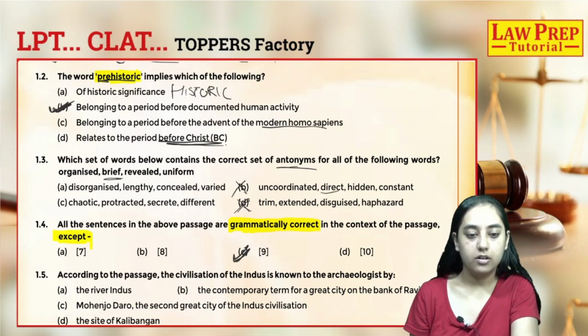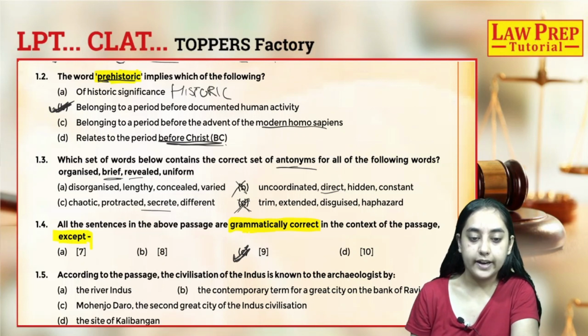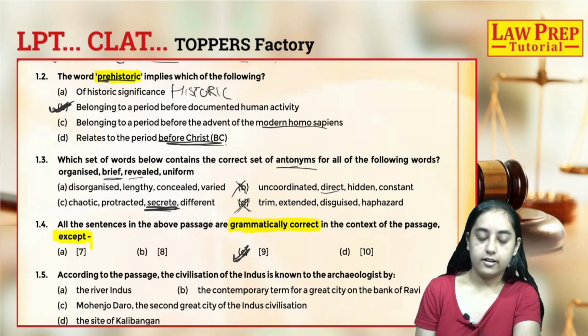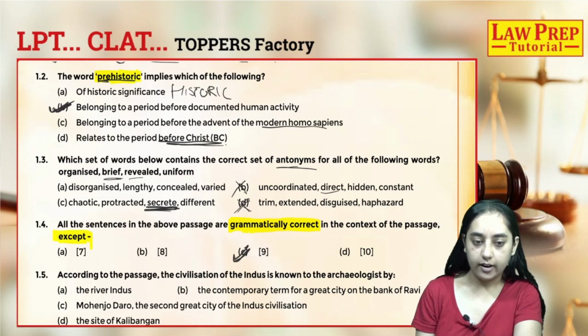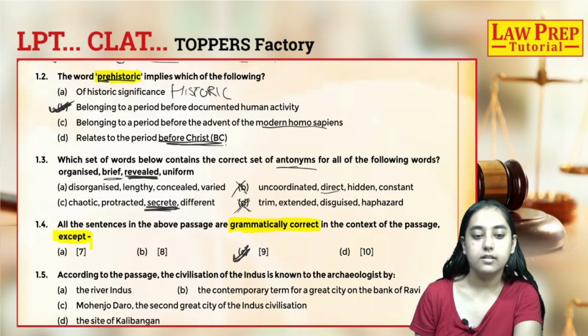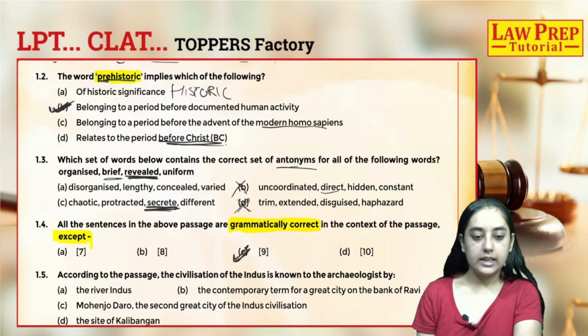Let's look at the third word, which is revealed. The opposite of revealed is concealed. Now you might get confused with this word. The word here is secrete and not secret. Had it been secret, then I might have considered this also correct, but because the word secrete has been used, secrete is basically a discharge of anything.